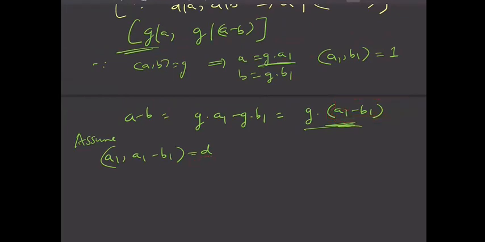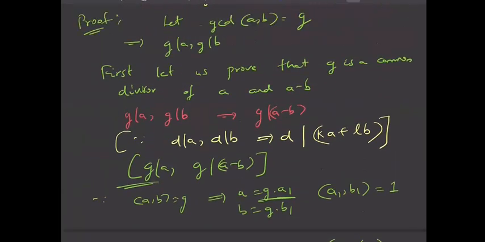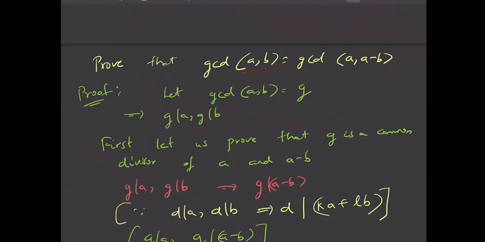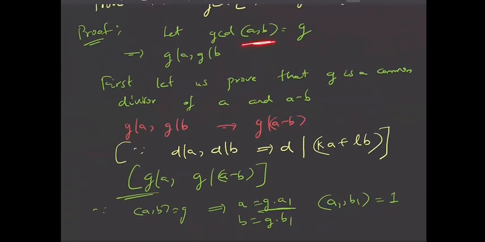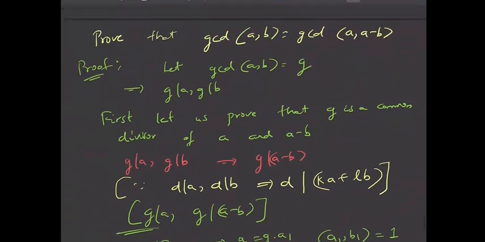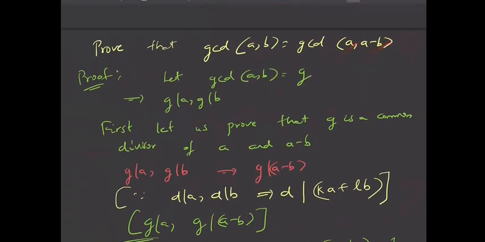So let me just repeat what we have done. It was given that GCD of A comma B is GCD of A comma A minus B. This we needed to prove. So we assume that GCD of A comma B is G. So this implies I can write A is G into A1 and B is G into B1. This I can write, and I know that GCD of A1 and B1 is 1. So then I have also proved that G divides A and G divides B. This means G divides a linear combination of A and B. So G divides A minus B, right? So G is a common factor of A and A minus B. That is what we have proved.